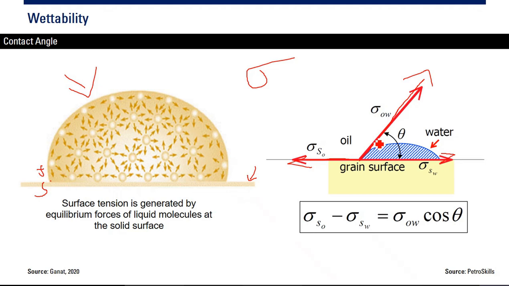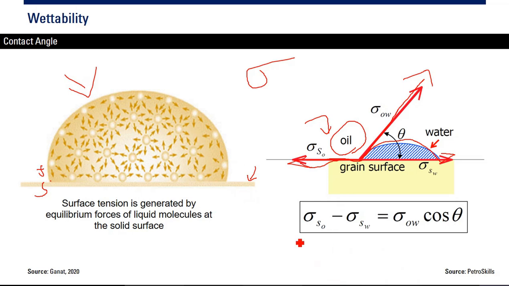OW means this is the direction to oil water, and this is the solid and oil. For example, we have water wet, so this is the oil, non-wetting, and water, the wetting fluid, will spread like this. So you know the direction.